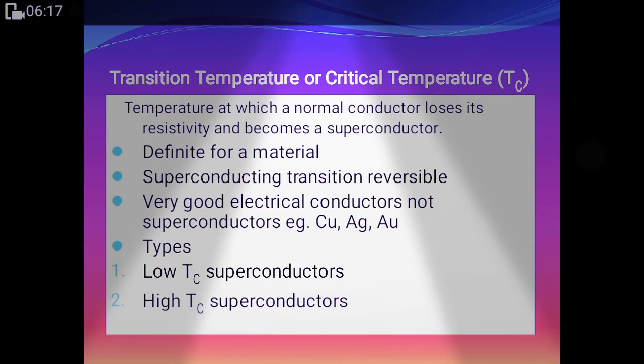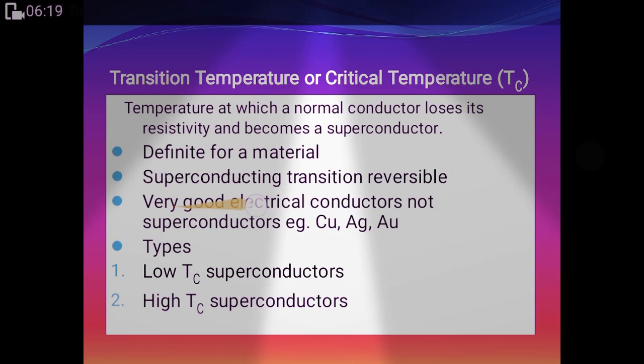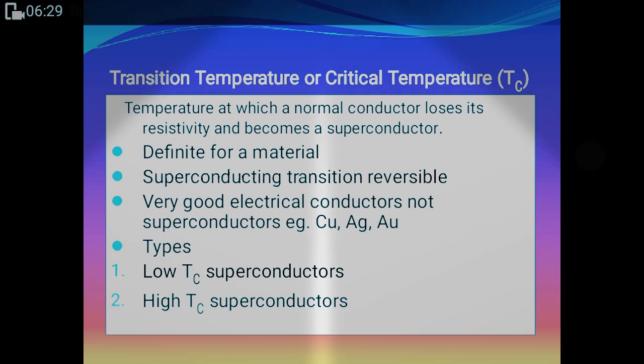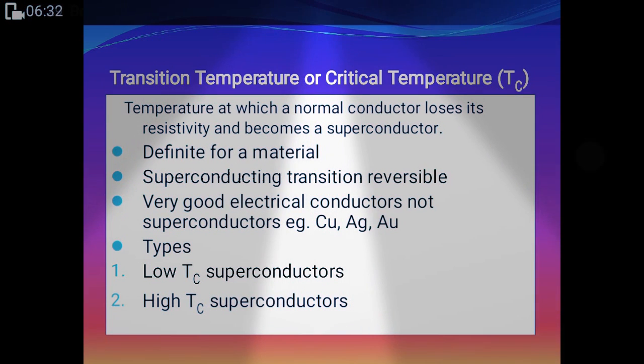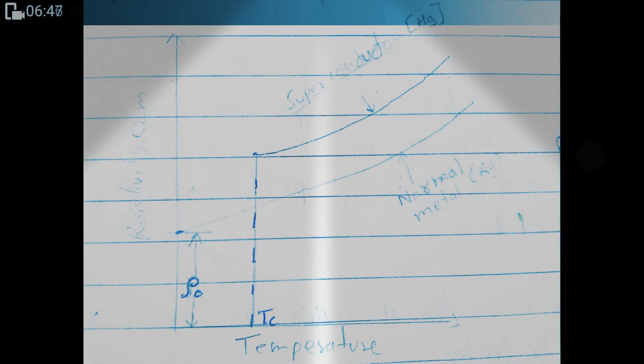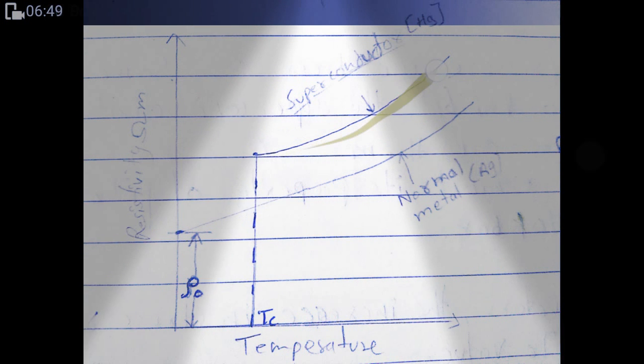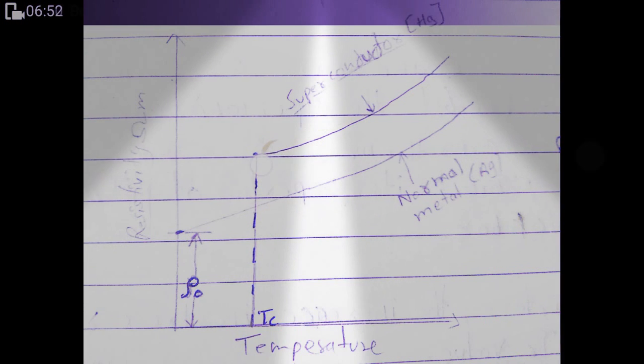Very good electric conductors are not superconductors, which means that superconductors are not necessarily good conductors. Guys, sometimes we say that silver, gold and copper are good conductors, but we never call them superconductors. Why? I will show you. Here you are watching that we have a superconducting material, Hg.